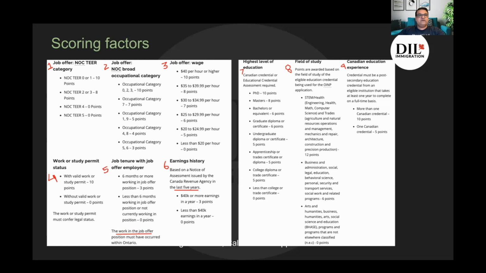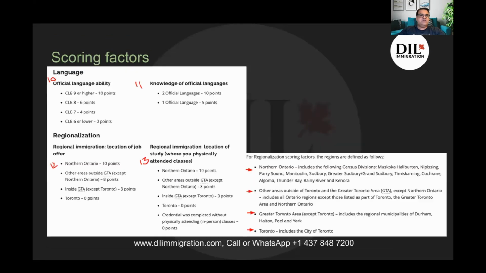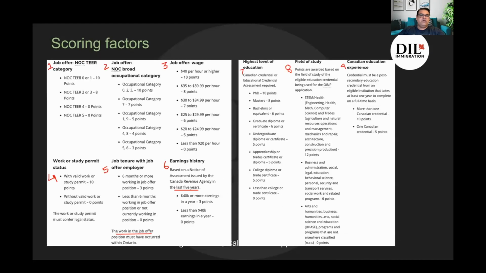Now let's look at the scoring factors. There are approximately 13 scoring factors for this, and we will go over them briefly. The first scoring factor is job offer. Which tier is it? If it's tier 0 or 1, it is 10 points. Tier 2 or 3 is 8 points. Job offer broad occupation category, there are different points for that. Then you have job offer wage: if your wage is between 20 to $24.99 per hour, that is 5 points. If it's 40 and above, it's 10 points.